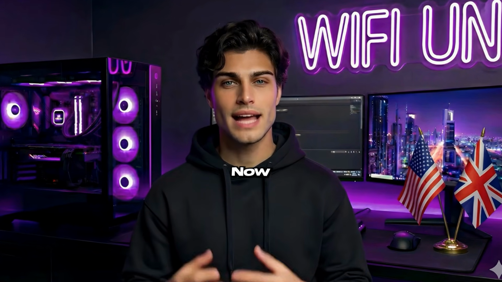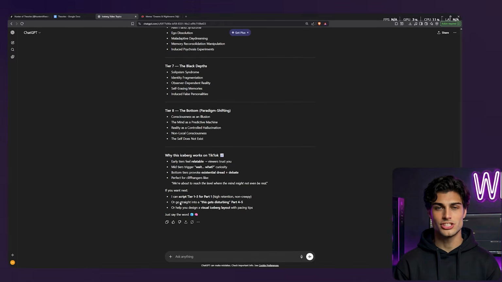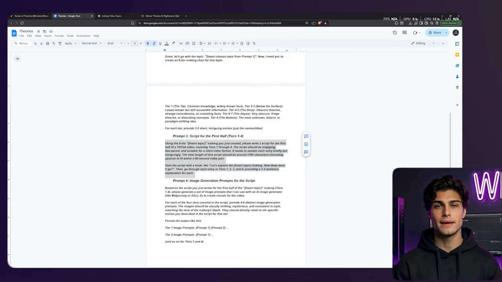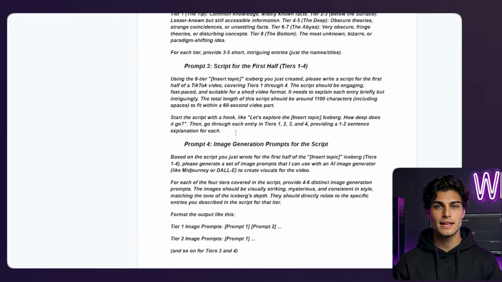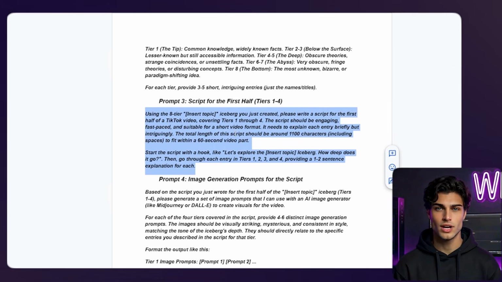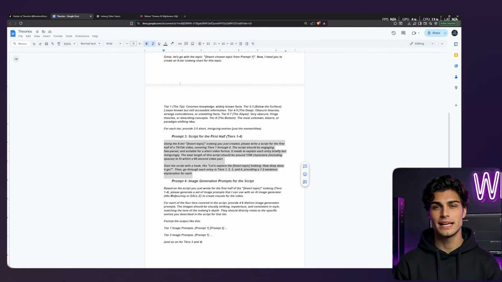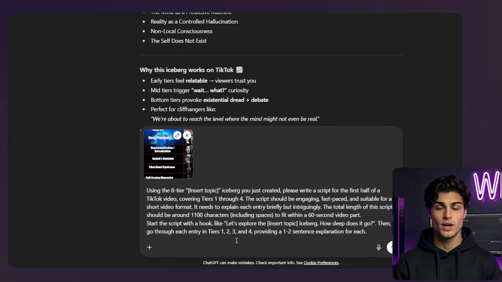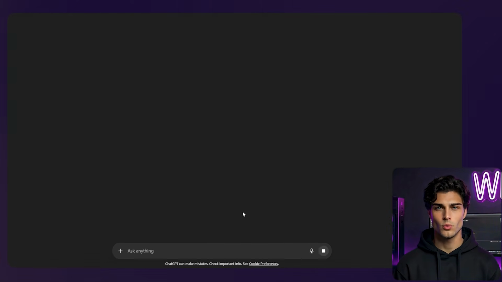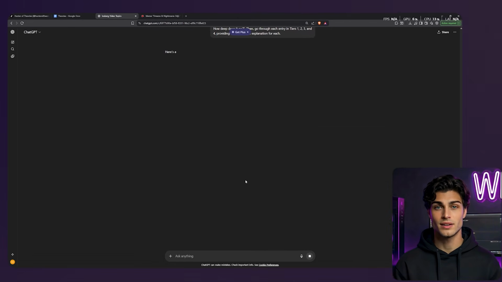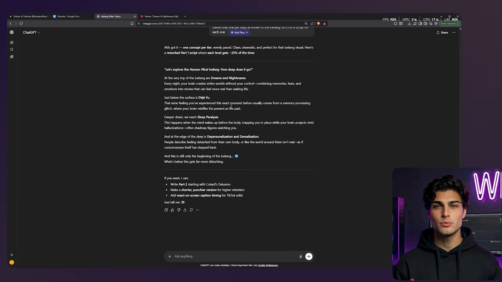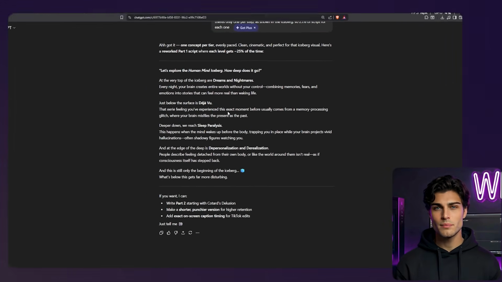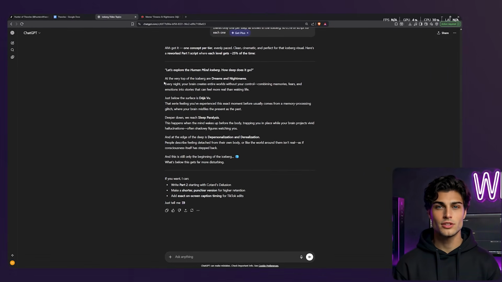We have the map, now we need the tour guide. I'm going back to ChatGPT. I'm taking that image we just made and I'm uploading it right back into the chat. This gives the AI context. Then, I'm pasting prompt 3 from the Telegram doc. This prompt is crucial. It tells ChatGPT to write a script covering the first half of the iceberg. We want a hook. We want fast pacing. We want it to sound like a discovery, not a lecture. The script comes out. Let's explore the human mind iceberg. How deep does it go? Perfect. It's short, punchy, and explains the concepts without dragging on.